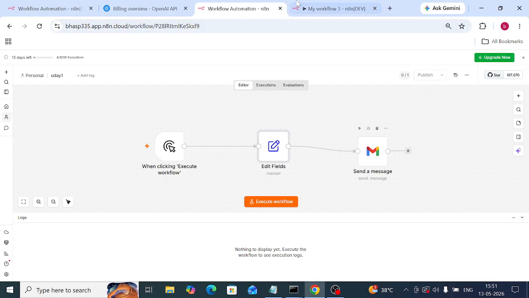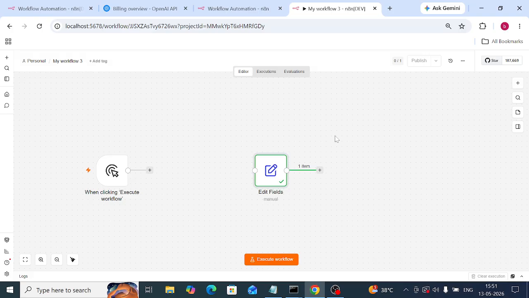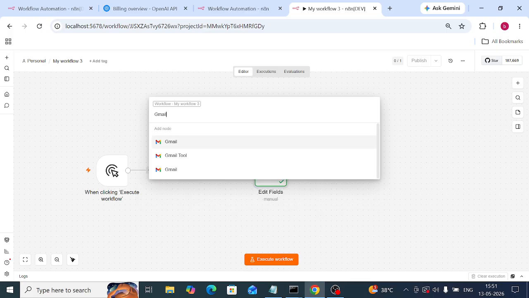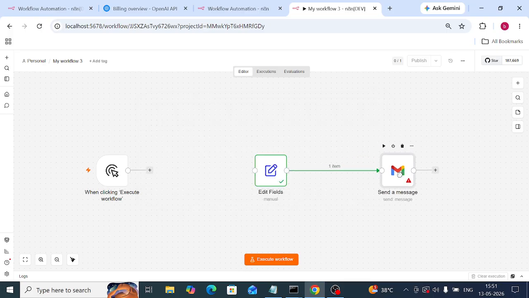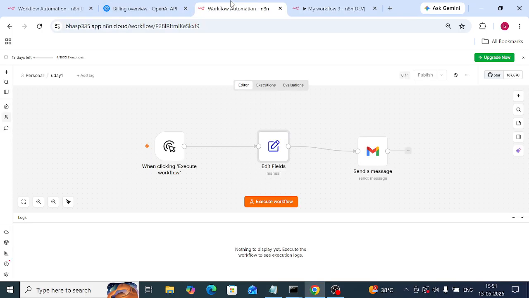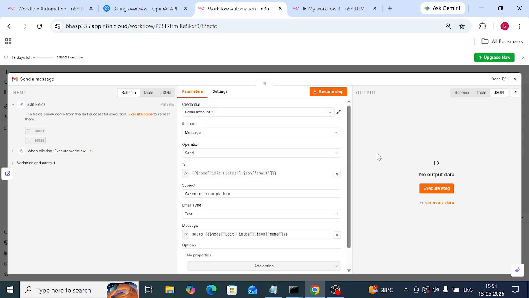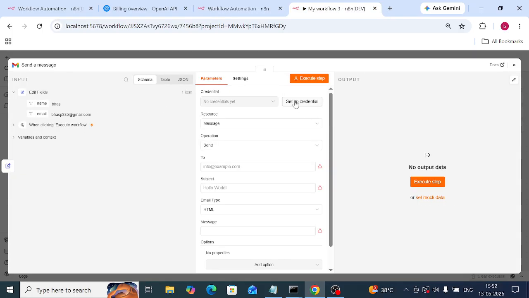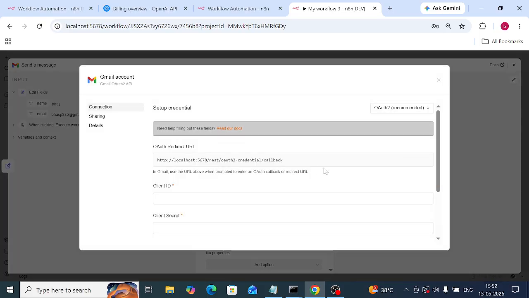And then what do we need to take? We need to take Gmail, because when a user clicks, the email sends automatically, right? For that purpose, another node we need to take is the Gmail node. In the Gmail node, we will see what I need to write. Previously in the Gmail node, first the Gmail account credential setup.